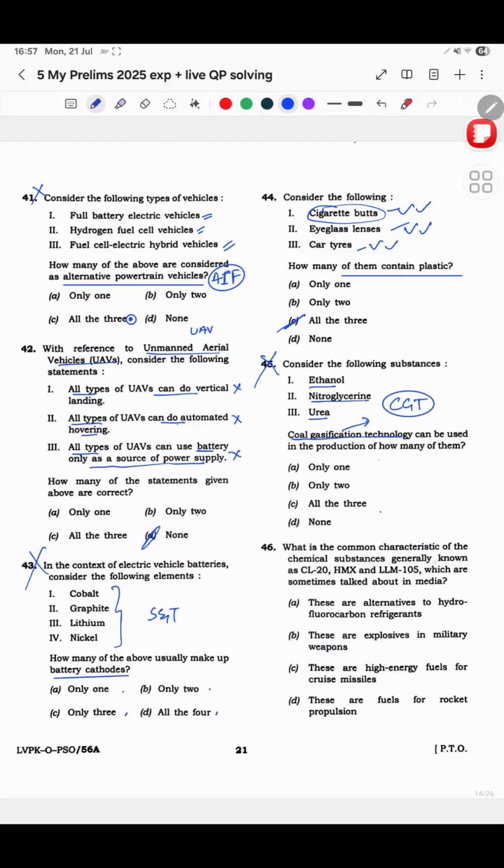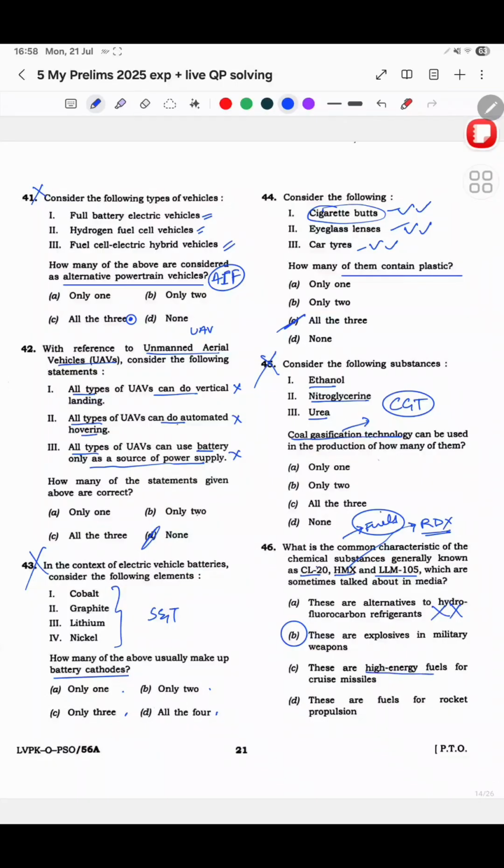Common characteristic of the chemical substances generally known as CL-20, HMX and LLM-105. Problem here is I had read a lot about fuels, I mean rocket fuels and all, I had read a lot, but I never came across CL-20, HMX and this. HMX, for a second in the exam I thought, is it something like RDX, but this is just basic, I mean I did not monetize that information. So they are alternatives to HFCs. This was definitely wrong. I know this. They are explosives and military weapons. I did not know. High tech, high energy fuels for cruise missiles.